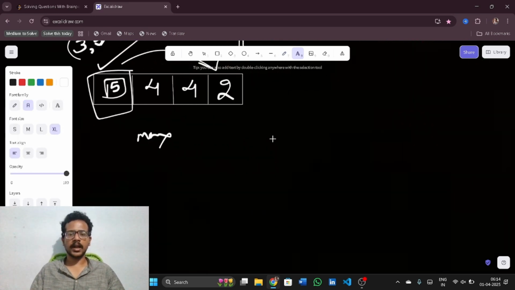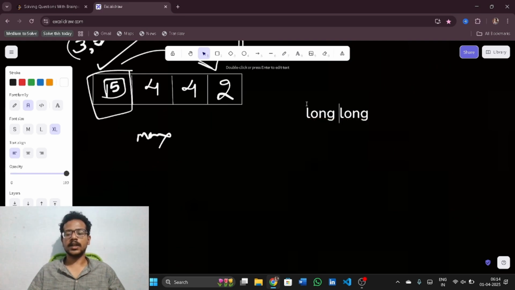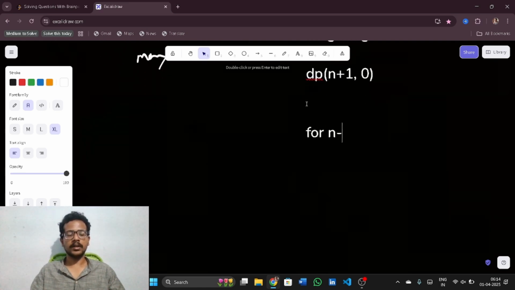But before that, let me write the algorithm. Use long if you are a Java or C++ coder. Have this long type. Now I need to initialize a DP of size n plus 1 with 0. Now I need to iterate from i equal to n minus 1 going till 0.